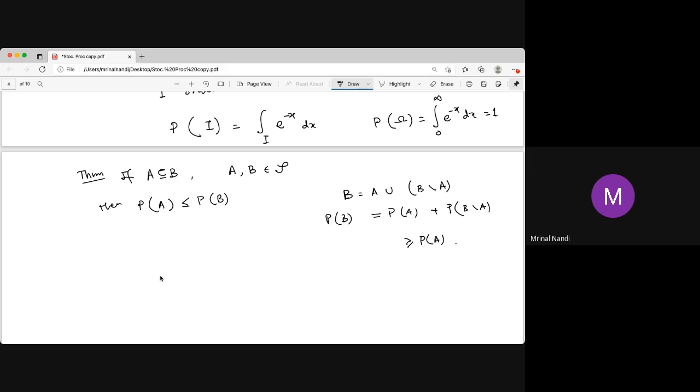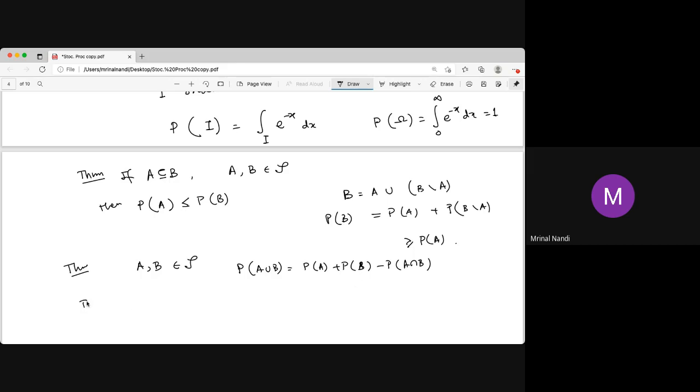And then we have this result also. This theorem is very easy. If you take any two sets, which may not be subsets or may not be disjoint, then probability of A union B, we know this, is probability of A plus probability of B minus probability of A intersection B. That is trivial.